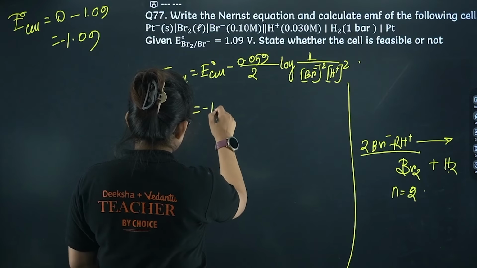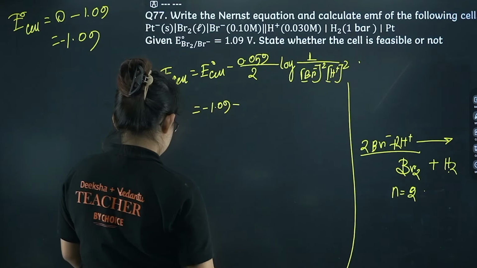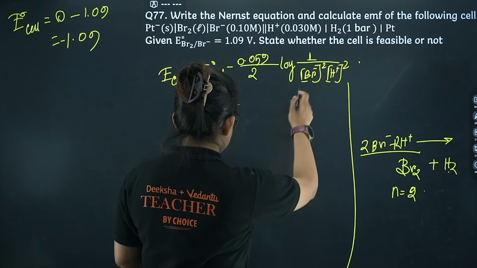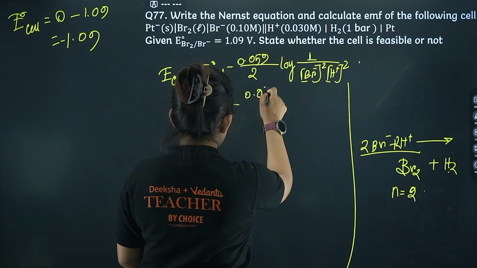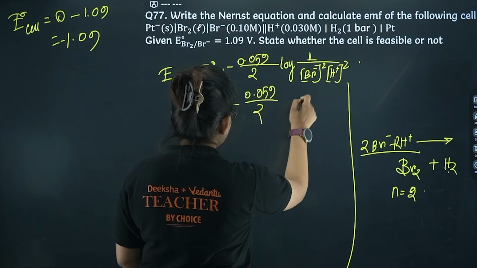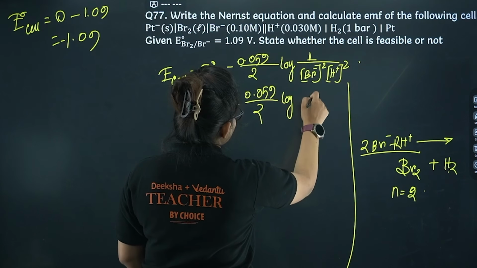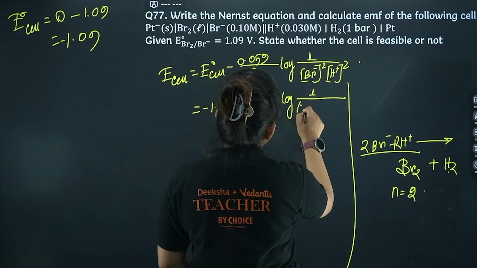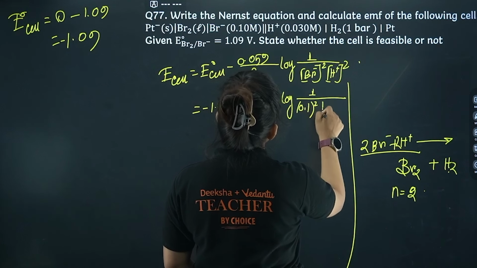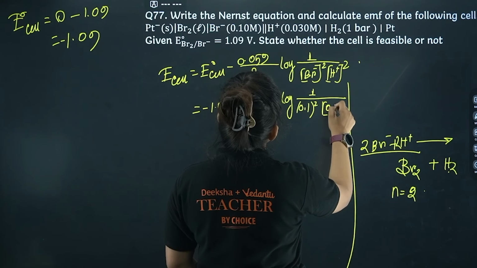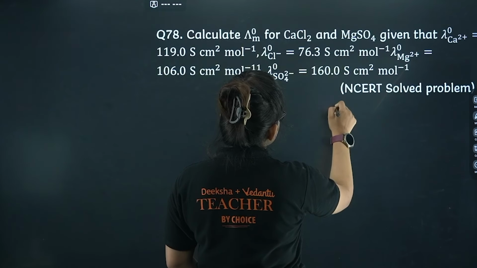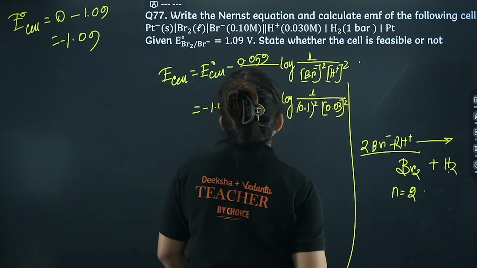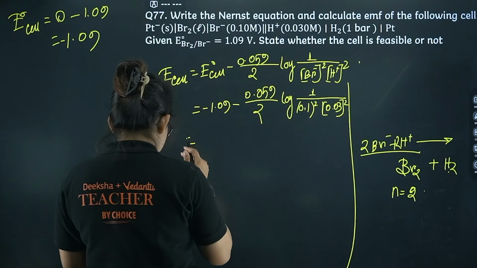It's going to be minus 1.09 minus 0.059 divided by 2 log of 1 divided by the concentration of Br minus, that is 0.1 whole square, and H plus is 0.03 whole square. Okay, let's calculate.